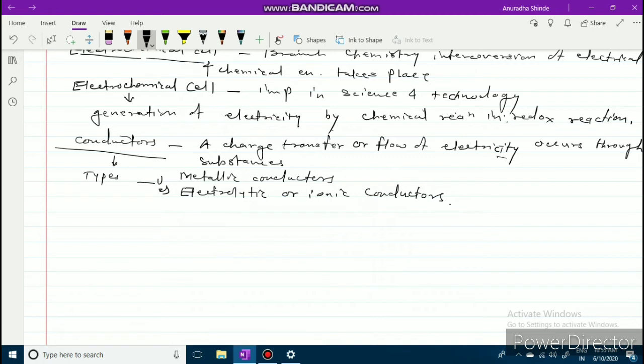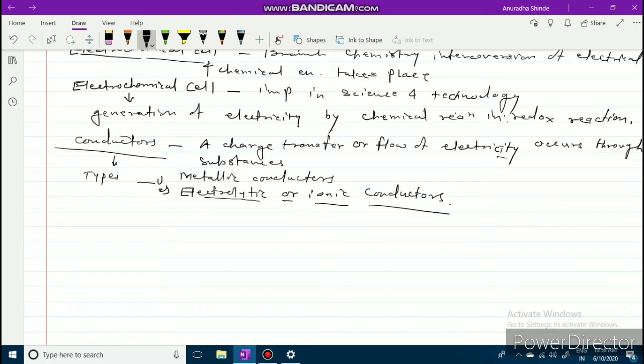Metallic conductors are electronic conductors. Second point, that is electrolytic or ionic conductors. Ionic conduction involves conduction of electric current by the movement of ions of electrolytes.